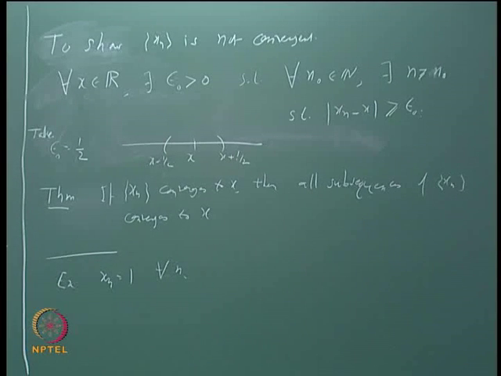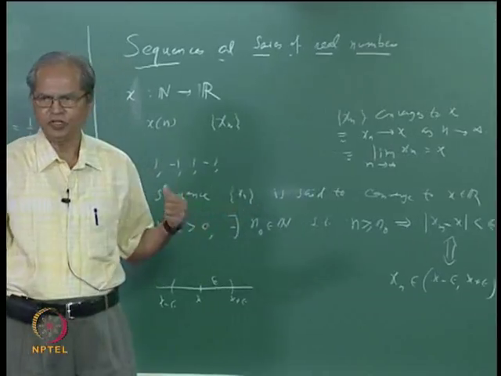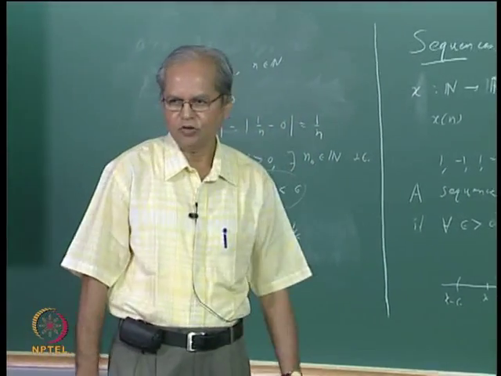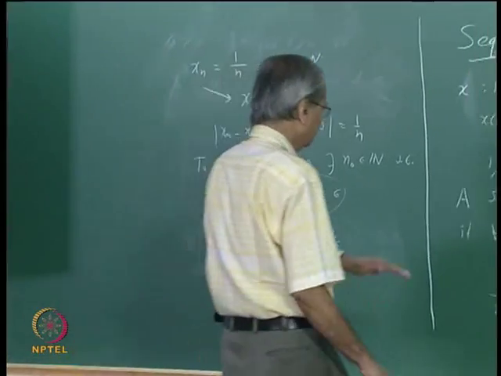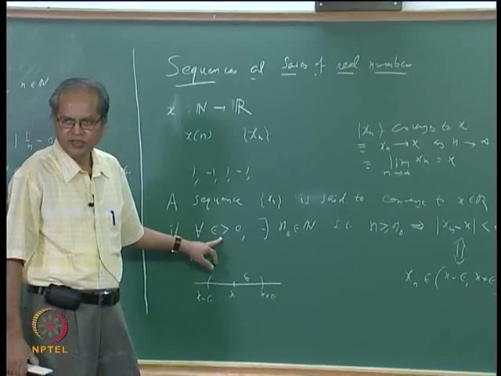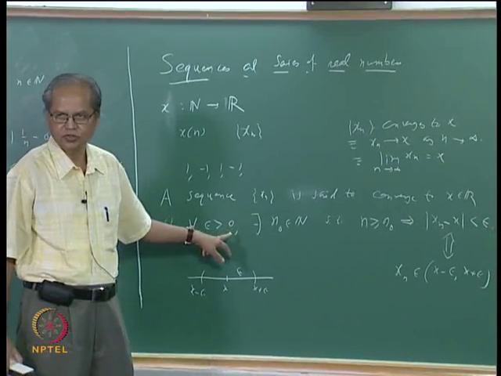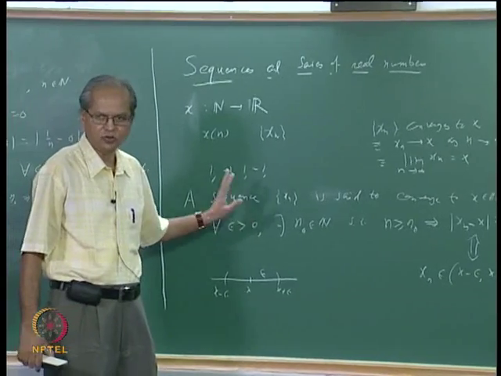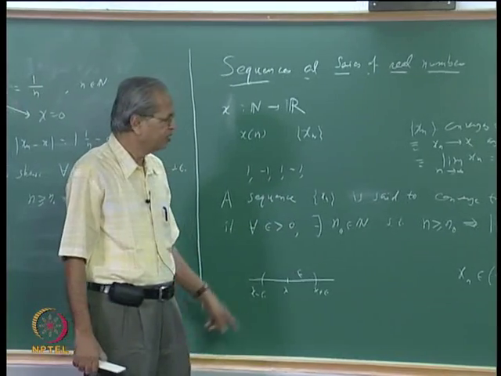But of course you will see that it will be very difficult to prove this kind of thing for every non-convergent sequence. Proving that a sequence is convergent or not convergent using the definition alone can be quite a difficult task, and that is why we shall see some easier methods to show both of these things, when a sequence converges and similarly when a sequence does not converge. Now let me come to the first method.